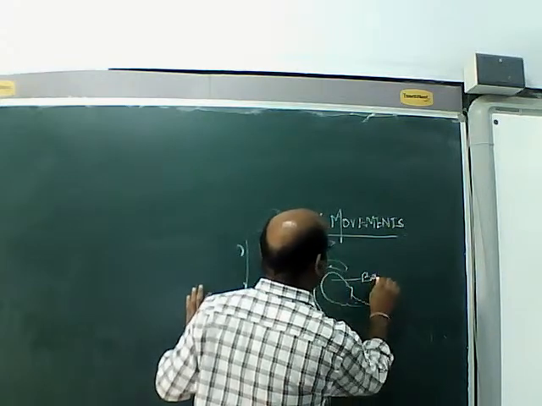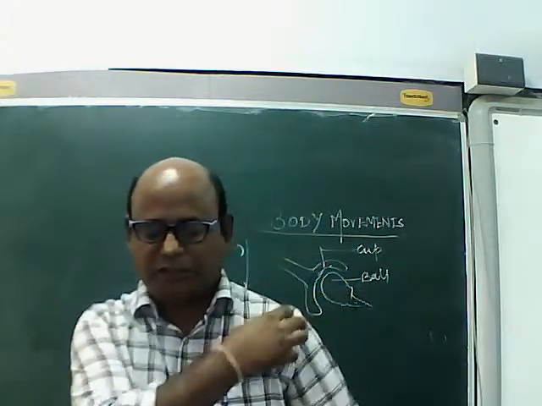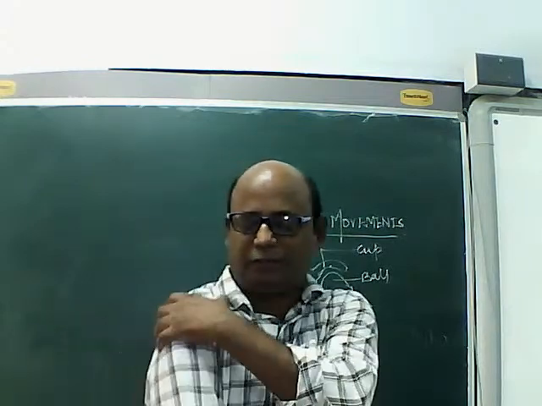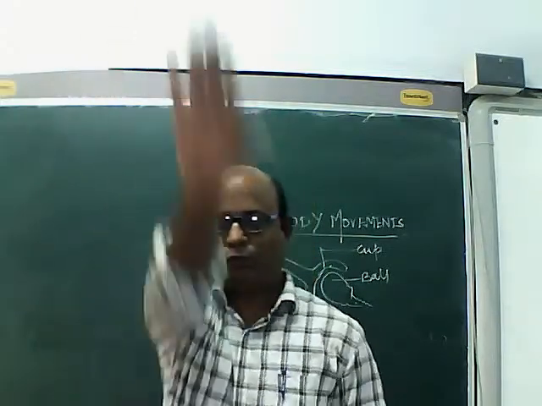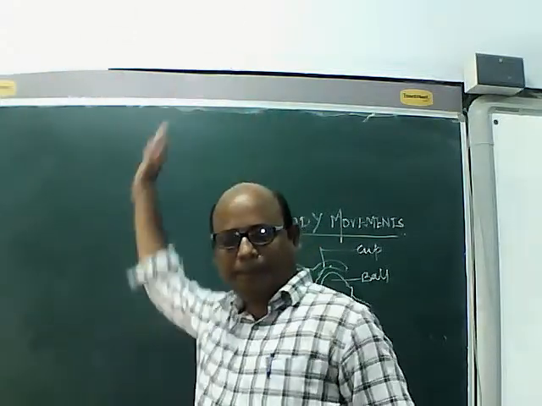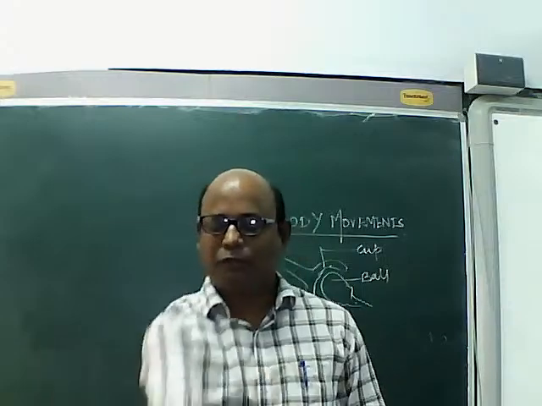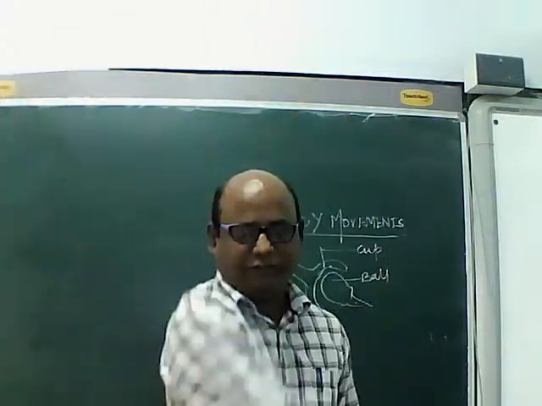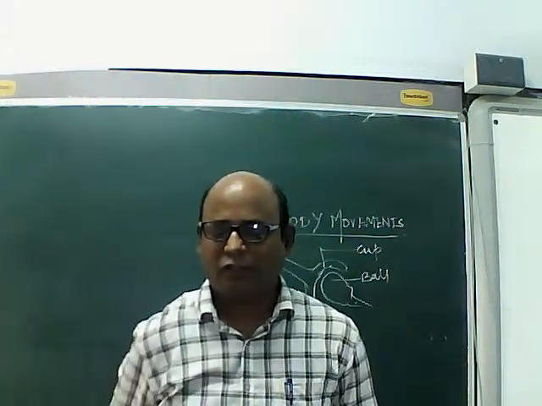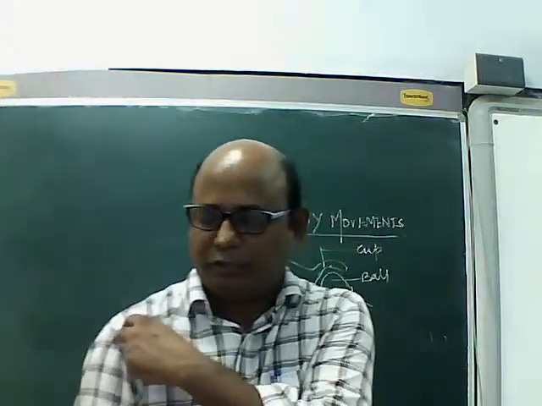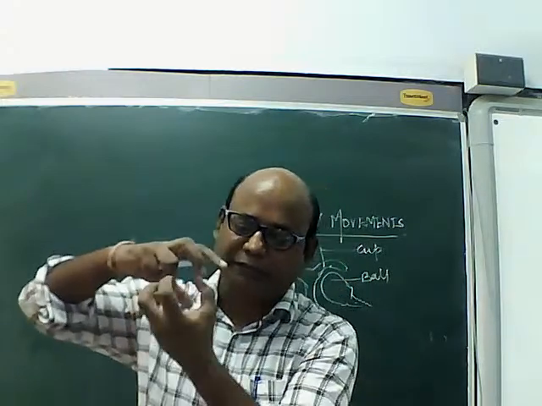So this is a ball-like structure. This is a cup-like structure. So like that we will find here there is a ball and socket joint that allows my hand to move forward, to move backward, to rotate in clockwise direction, to rotate in anti-clockwise direction, sideways also in clockwise direction, in anti-clockwise direction. Okay, all this movement is possible due to the ball which is freely moving inside the socket.